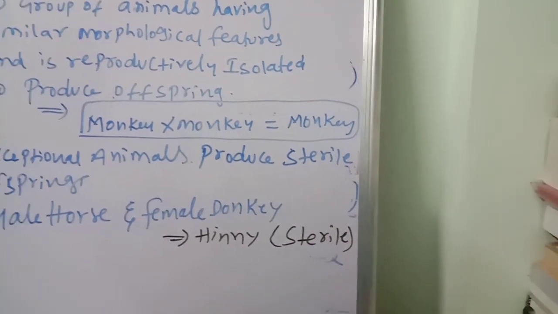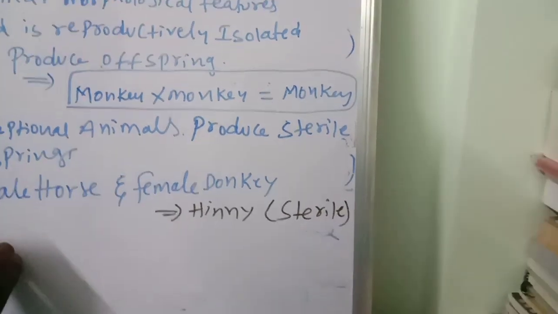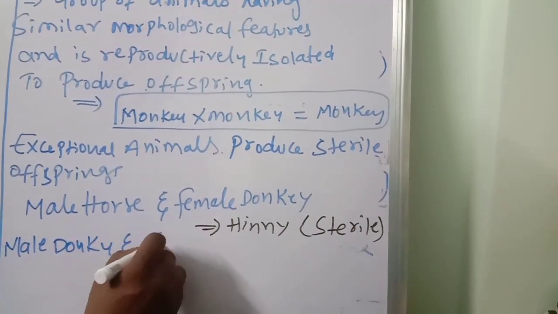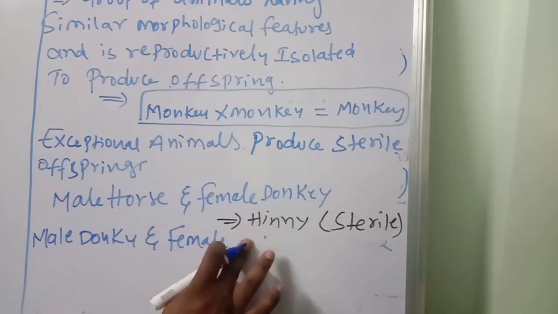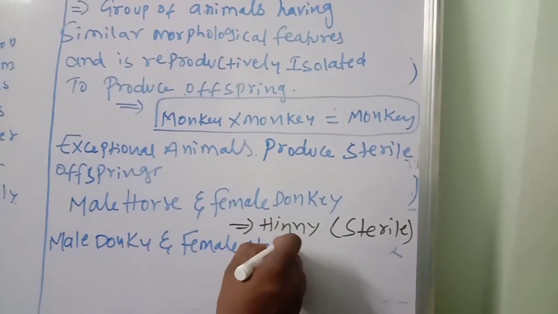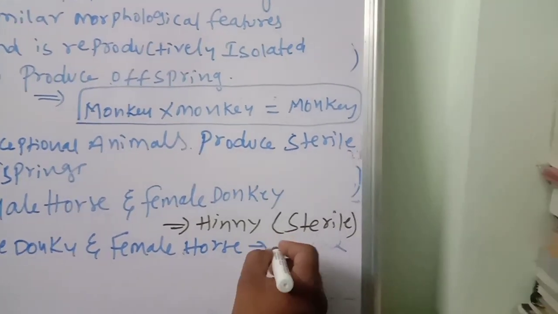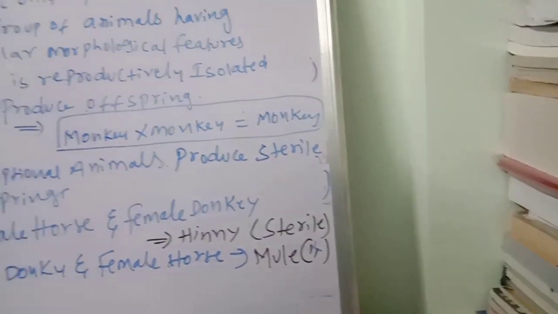The next one, male donkey and female horse crossed, you know very well, will become a mule. These are also sterile.